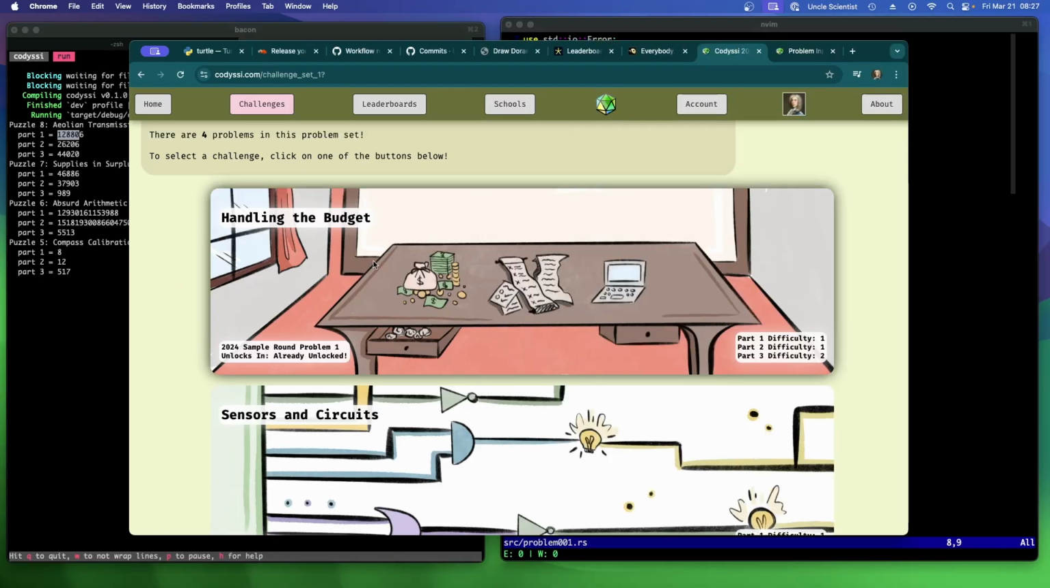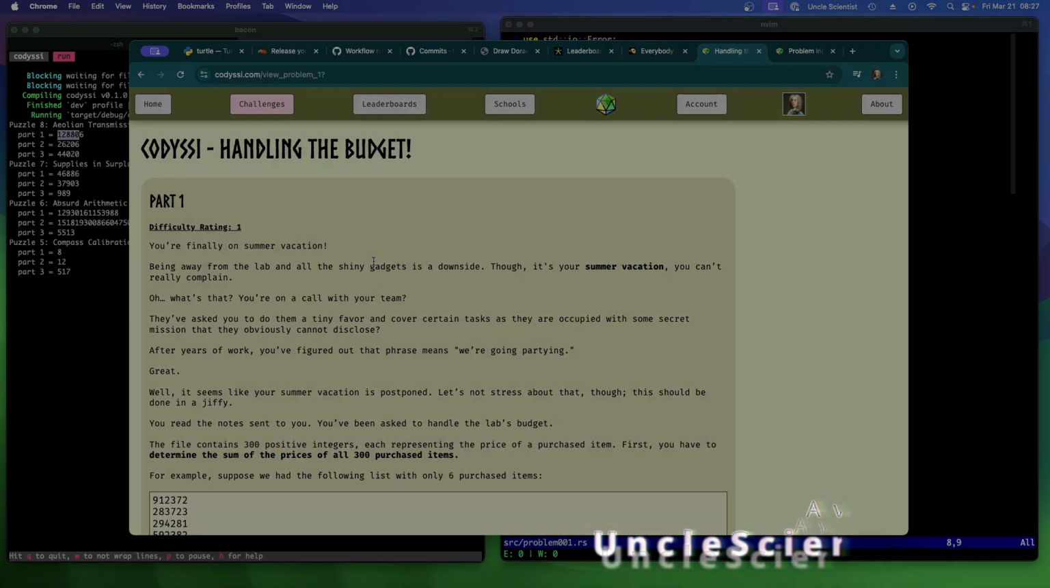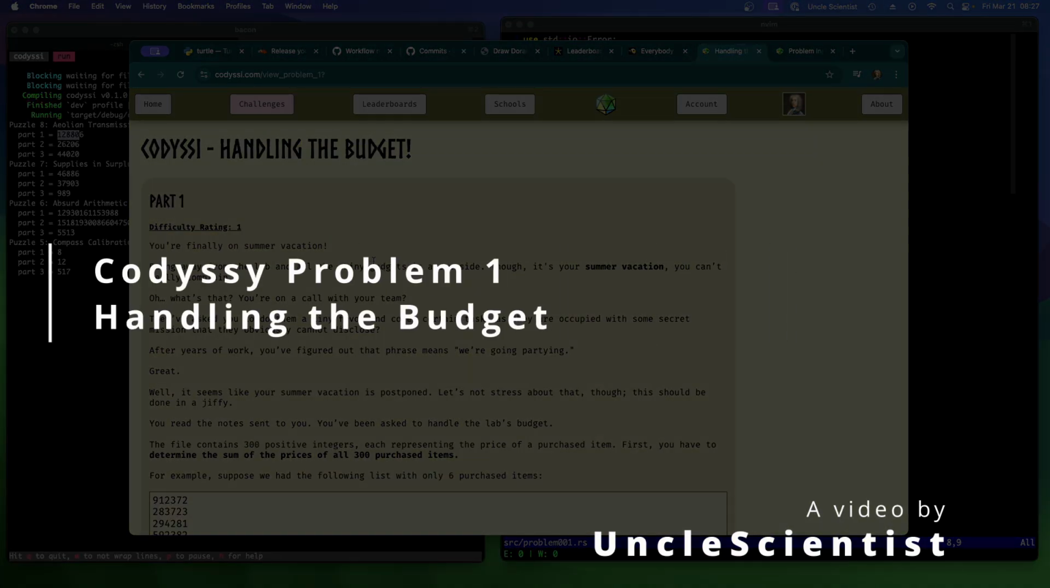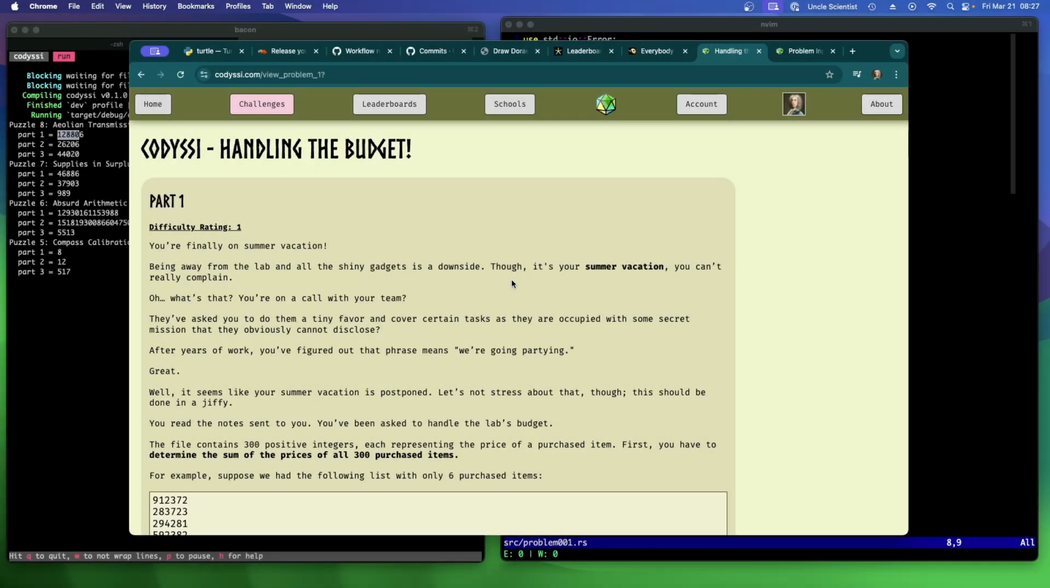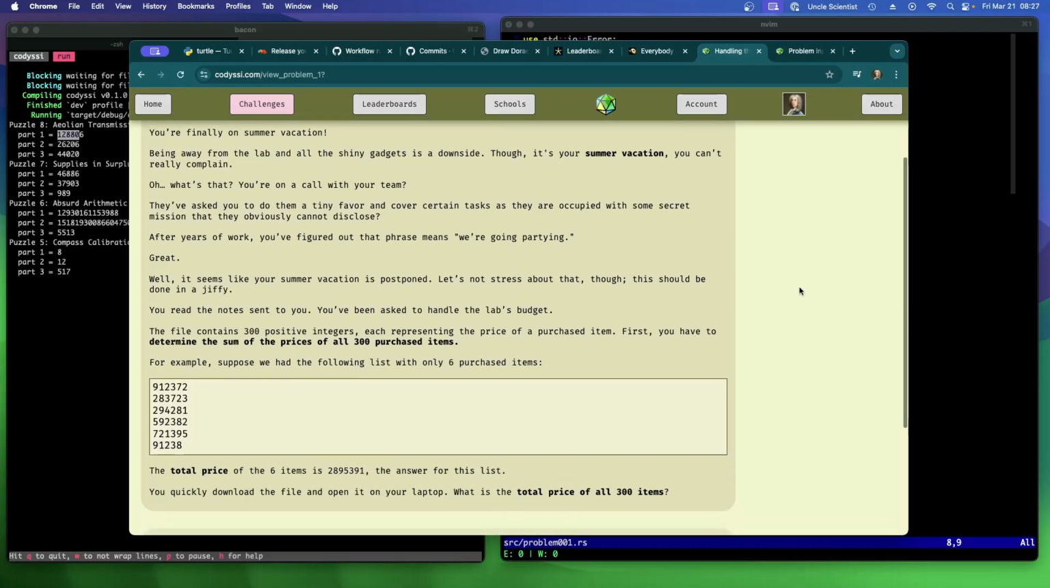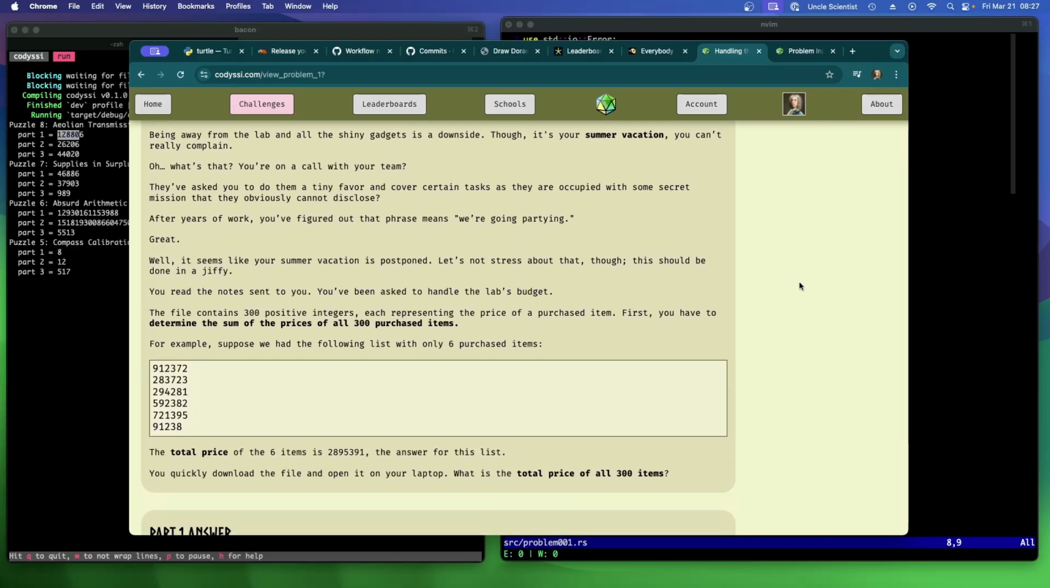All right, let's take a look at handling the budget. You're finally on summer vacation. Being away from the lab and all the shiny gadgets is a downside, though it's your summer vacation, you can't really complain. Oh, what's that? You're on call with your team? They've asked you to do them a tiny favor and cover certain tasks as they are occupied with some secret mission that they obviously cannot disclose. After years of work, you figure out that phrase means we're going partying. Great. Well, it seems like your summer vacation is postponed. Let's not stress about that, though. This should be done in a jiffy.